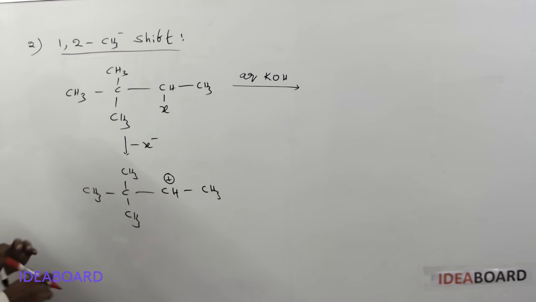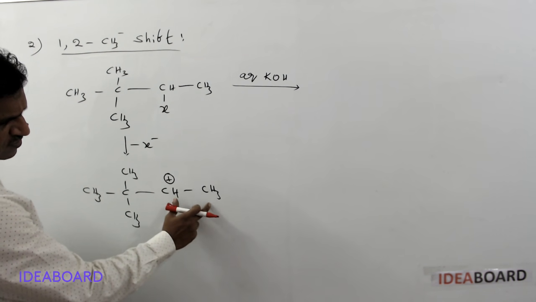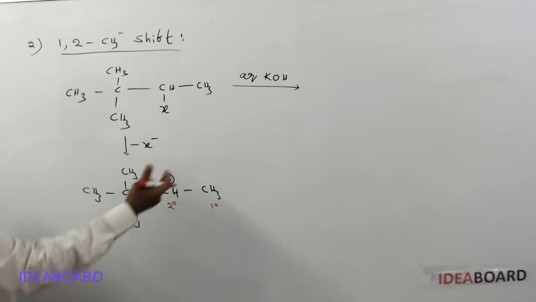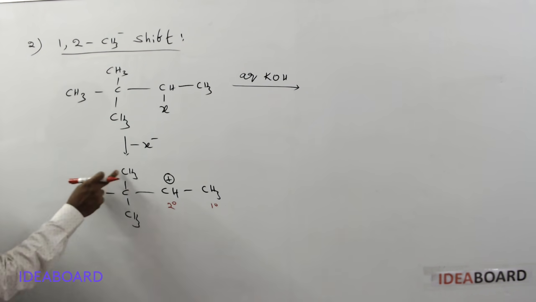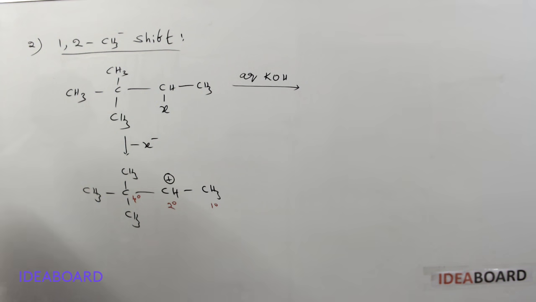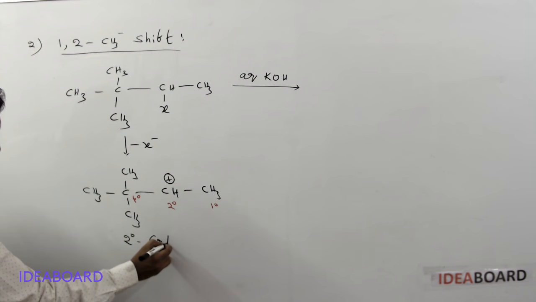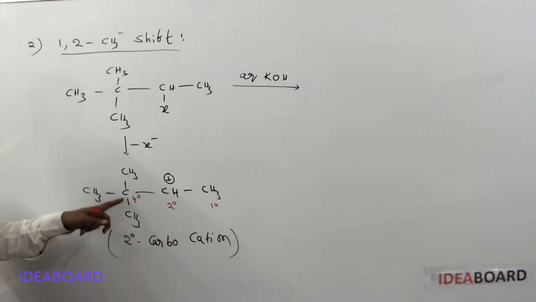Now check what carbocation is formed: secondary. Again, first check the adjacent carbons. Here the adjacent carbon atom is primary, so that is not useful. On the left side, the adjacent carbon has 1, 2, 3, 4 carbons attached to it, so it is called a quaternary carbon, a much higher degree than secondary. So this is a secondary carbocation, but adjacently we have a higher degree carbon, a quaternary carbon.